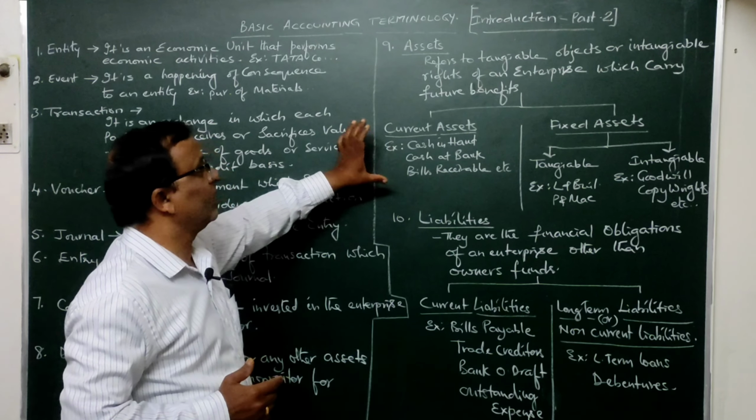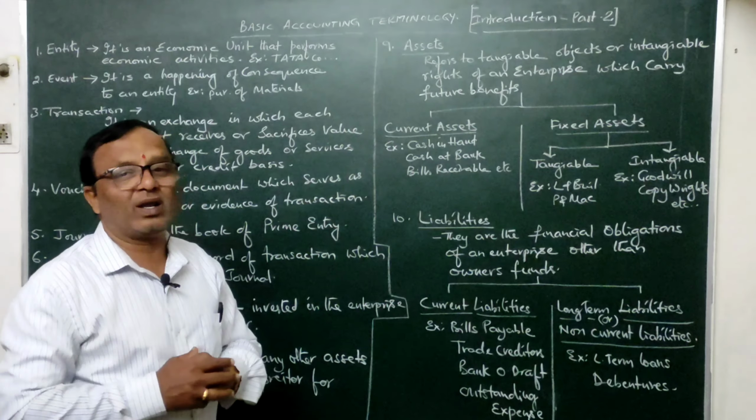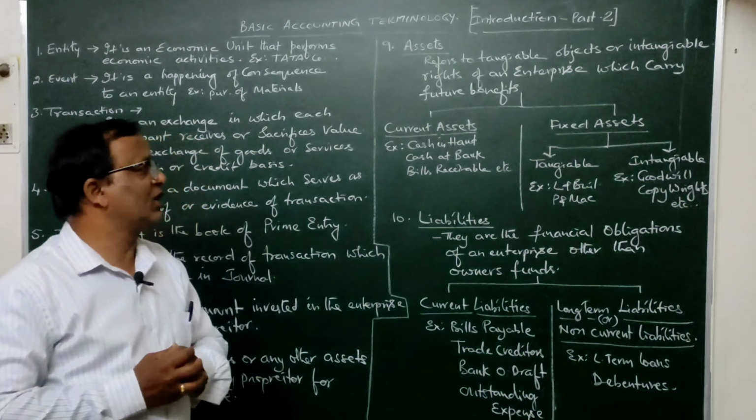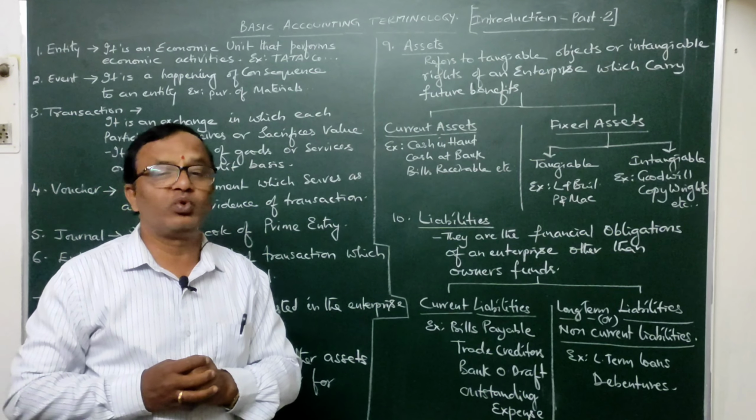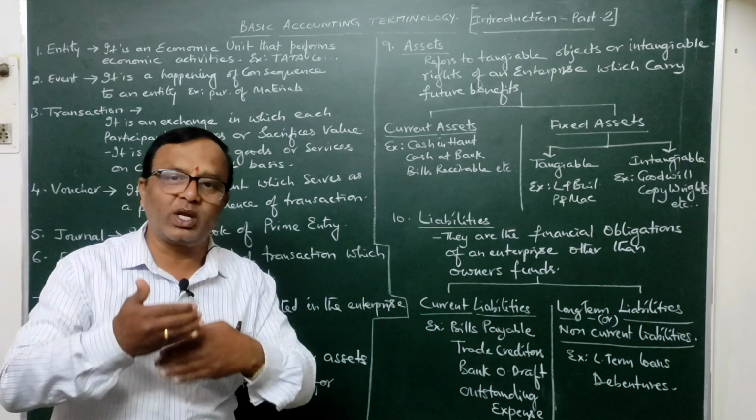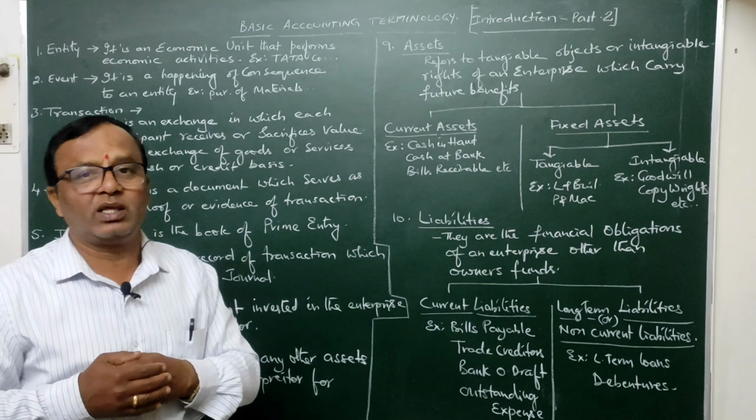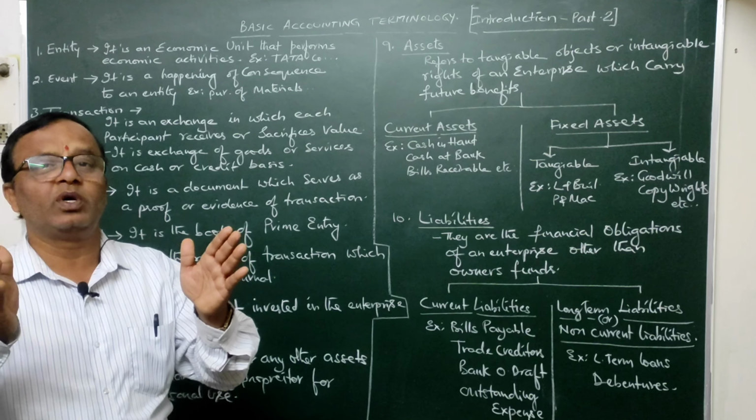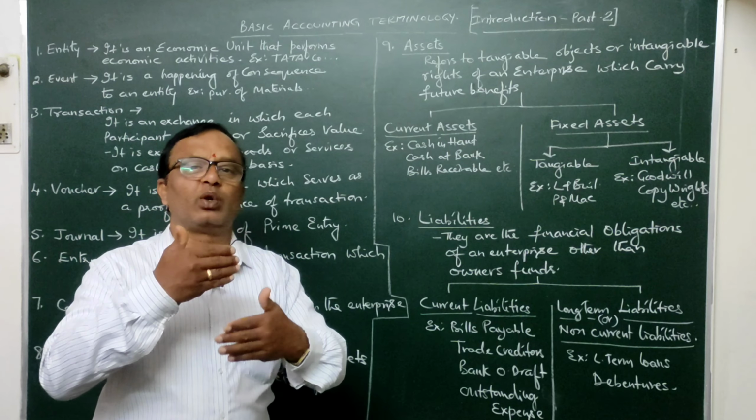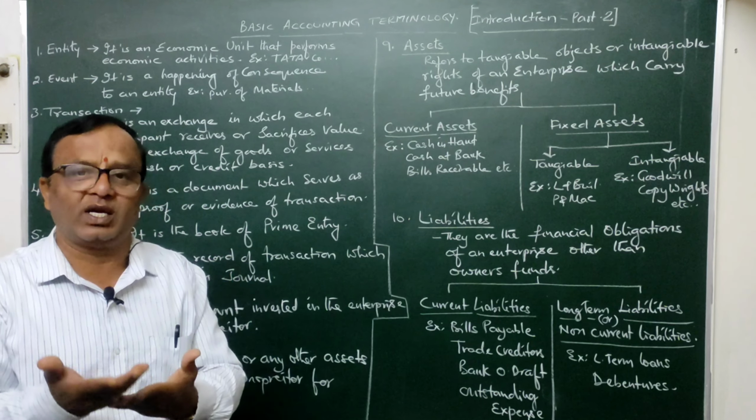Then coming to the second type, current assets. What are current assets? Current assets are those assets which will be converted into cash within a 1 year period. In other words, within a particular period of some 12 months, normally they will be converted into cash, or they might be in terms of cash itself.